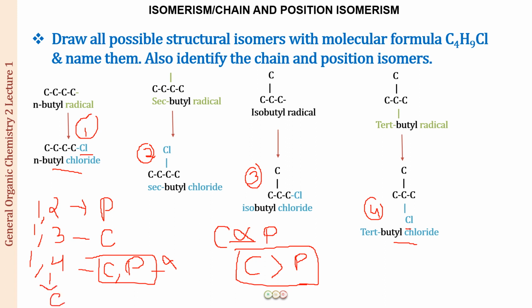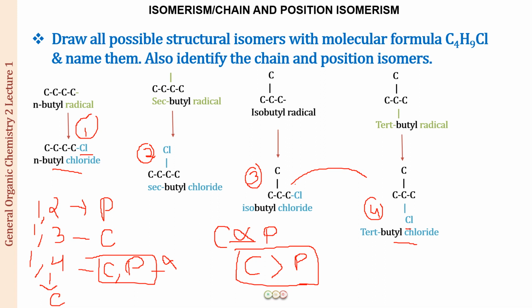Similarly, now you can do the rest of the structures as well. 2 and 3 is going to be a 4 carbon and a 3 carbon chain, so it will be a chain isomer. And 2 and 4 is also a 4 and a 3 carbon chain, so it will also be a chain isomer. 3 and 4 are differing in the position of the substituent. The length of the carbon chain is the same. So 3 and 4 will be position isomers. All right, I hope this is clear to you people.